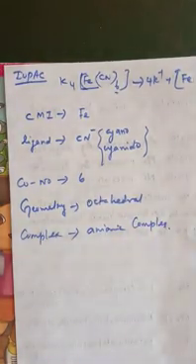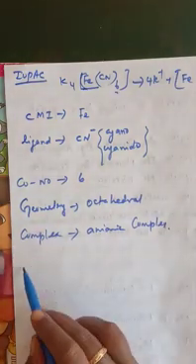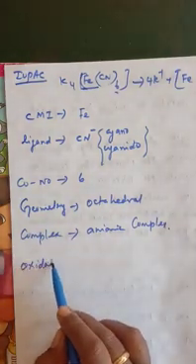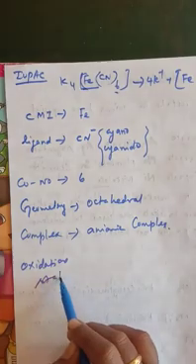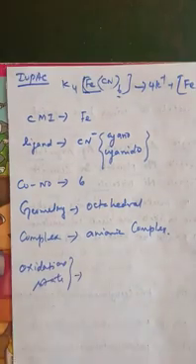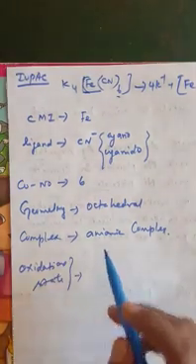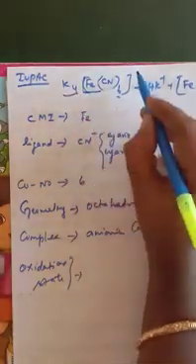And the oxidation state of the metal. I already told you how to find out the oxidation state, right? How do you find out the oxidation state? So once again I am writing here: this is 4, so 4 minus.